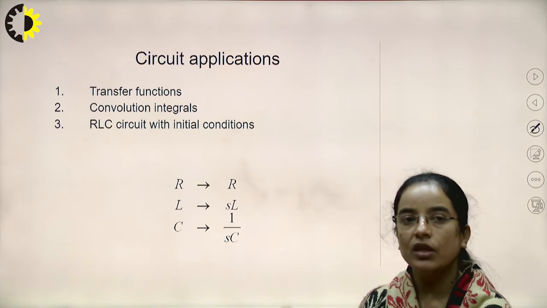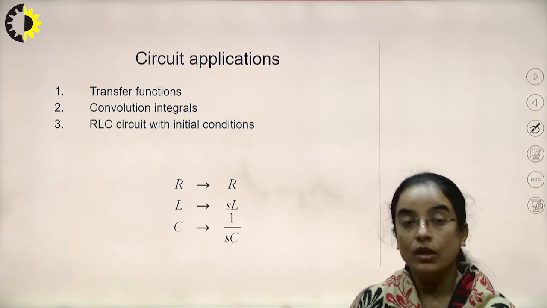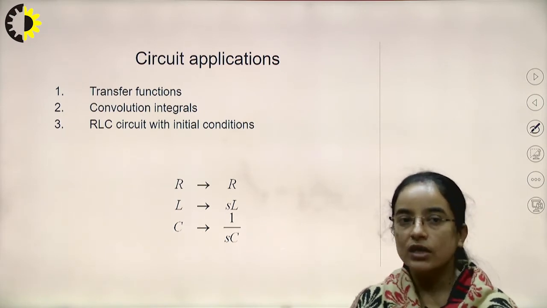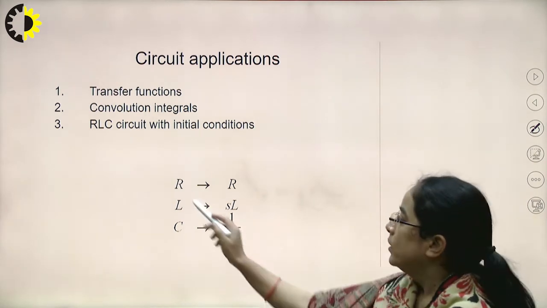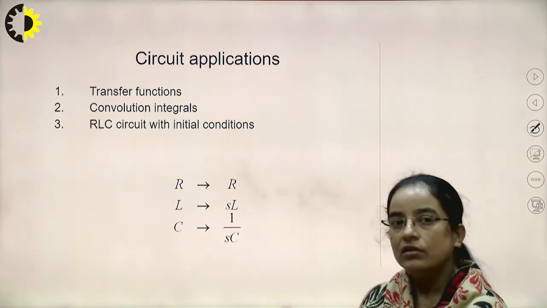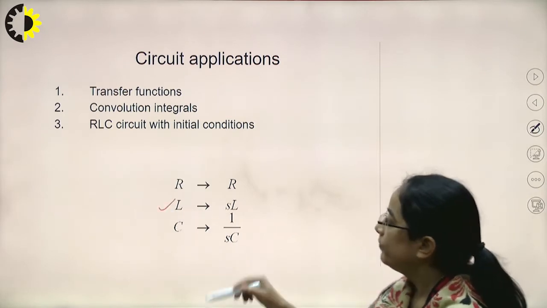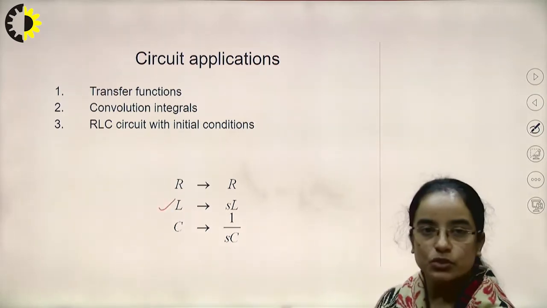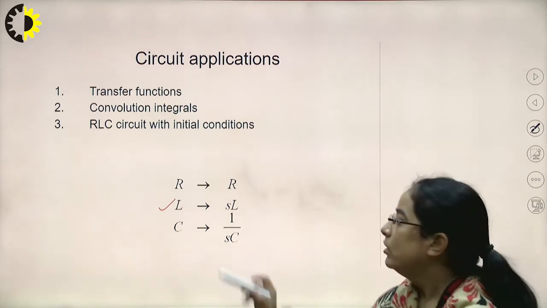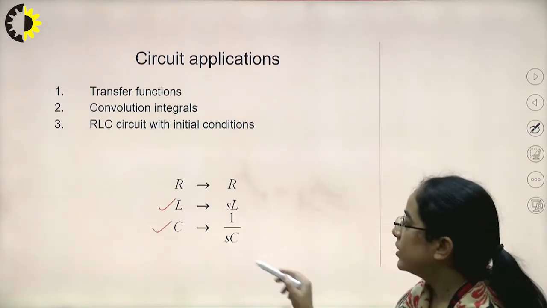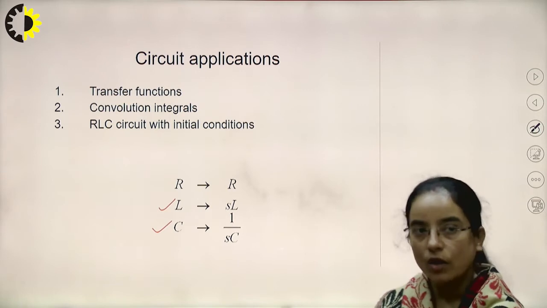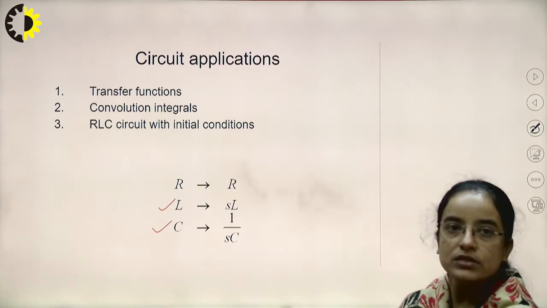Any circuit, any network given in time domain can be directly converted into a circuit in S domain. How? Resistance R can be directly written. Inductance L can be written as S into L in S domain, and capacitance C can be written as 1 by S into C. How? We will see in next slides.